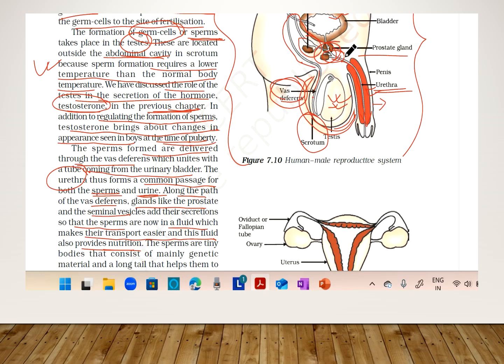They give some fluid into the urethra, making the passage of sperms easier.